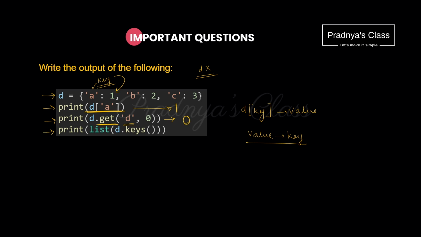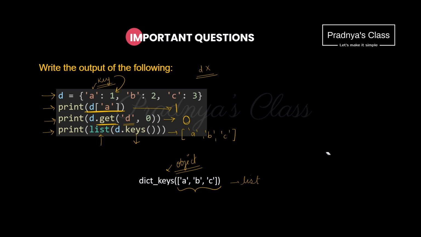Now let's look at the next statement, D dot keys. Hope you know the usage of keys. It returns a sequence of keys. It means if we apply keys on the dictionary, you will get all the keys. But this is an object. We can convert it to list or tuple. Look here, we are applying list. It means it will get converted to a list of keys. So now you will not get the object. You will get the list of keys. The first key is A, the second is B and the third one is C. In this way, we got the output of all three statements.